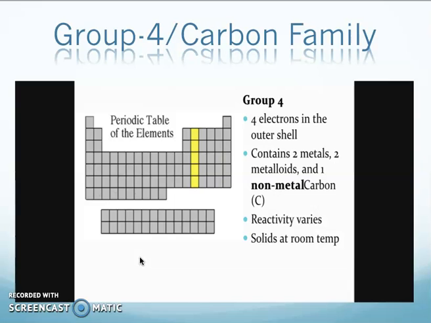And if you go into the details of the structures present as members of the carbon family, you can see we have carbon, silicon, germanium, tin and lead. Carbon and silicon are basically types of non-metal and metalloid, and then we have germanium, tin and lead, which are actually metals. So 2 metals, 2 metalloids and 1 non-metal, which is carbon.